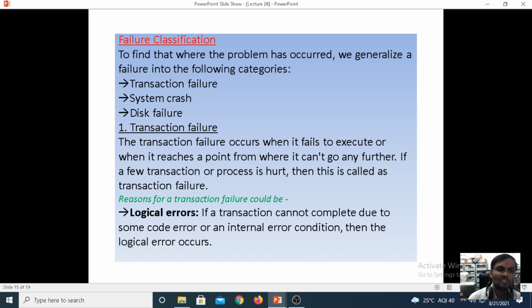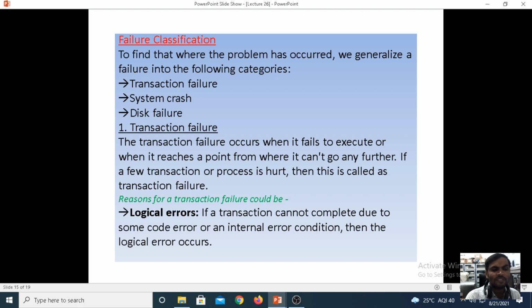Coming to the transaction also, under the operations, if you have syntactical errors or logical errors, then the transaction failure will occur. It means it reaches the point from where it cannot go any further. If a transaction or process is stuck like that, it is called a transaction failure.